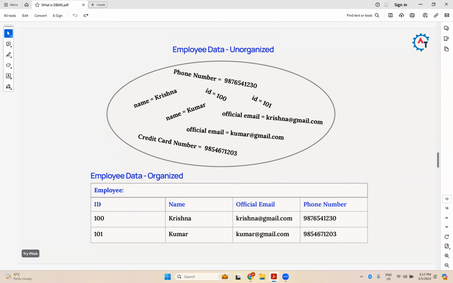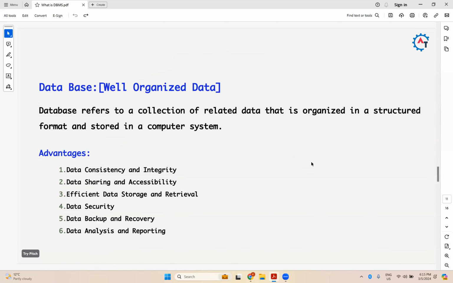They can give in any order. If they provide in any order, it is difficult to analyze the data. Okay. So then this is called database. It implies a database. So database means well organized data.